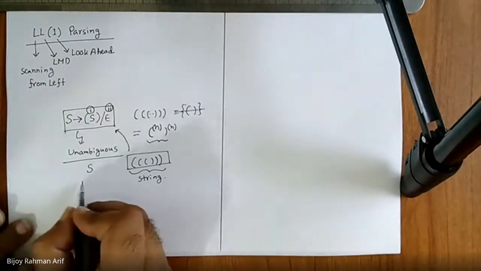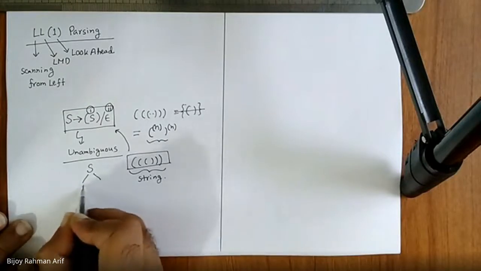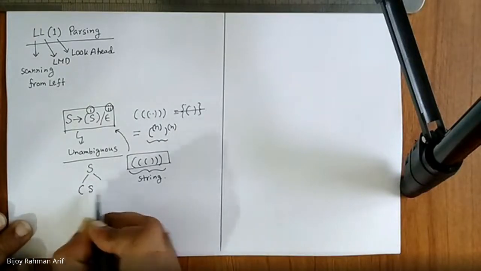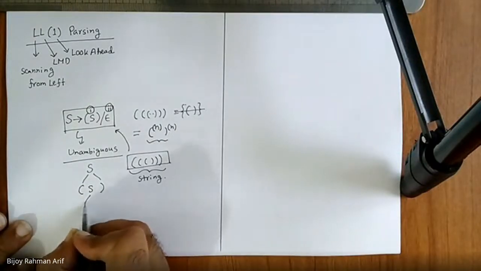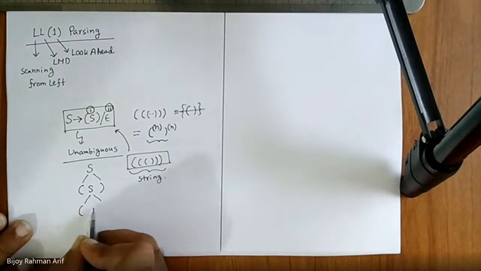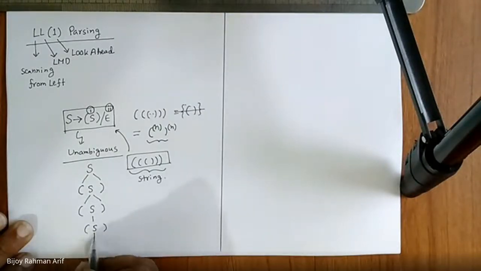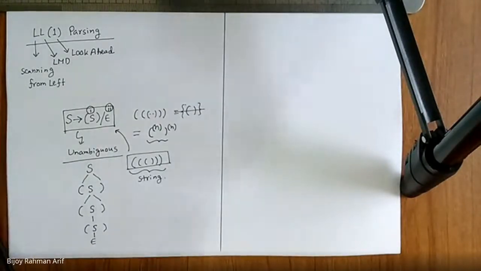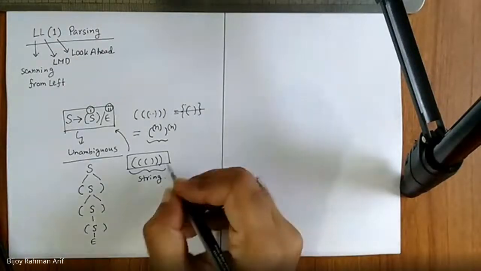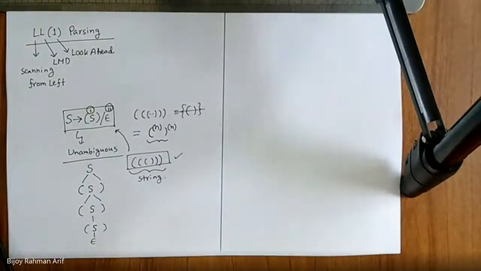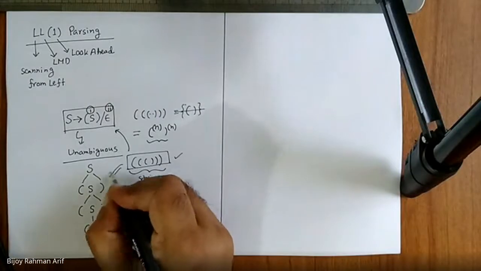So S derives open parenthesis S close parenthesis, then this S derives again open parenthesis S close parenthesis, and finally this S derives epsilon. So we are done with the parse tree, and it is the correct parse tree for this string.